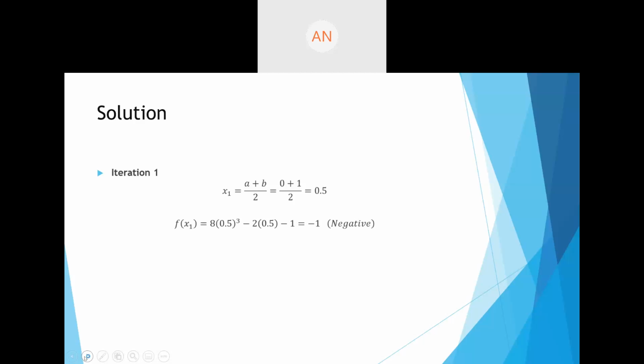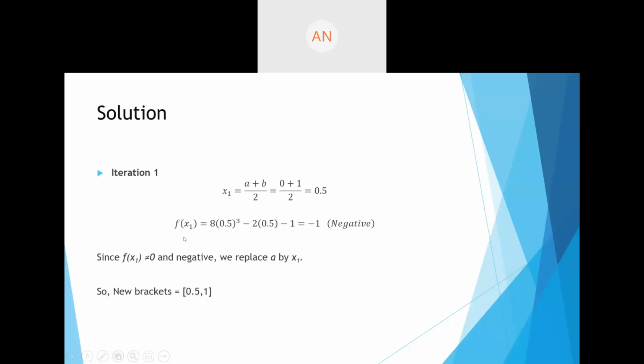In our previous attempt, when a was 0 and b was 1, f of 0 gave me a negative value. So this 0.5, you are going to replace it with the value that was giving us a negative functional value. So our new brackets in this case are going to be 0.5 and 1. Now understand this, I'm not putting this minus 1 here, I'm putting the x value here.